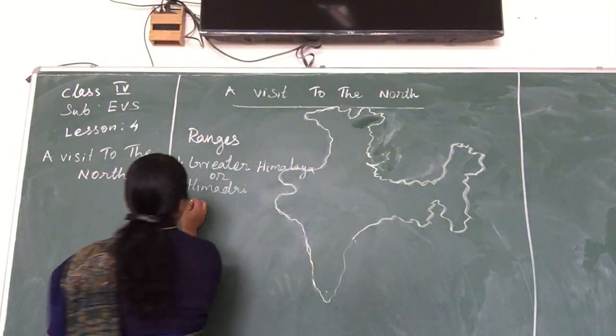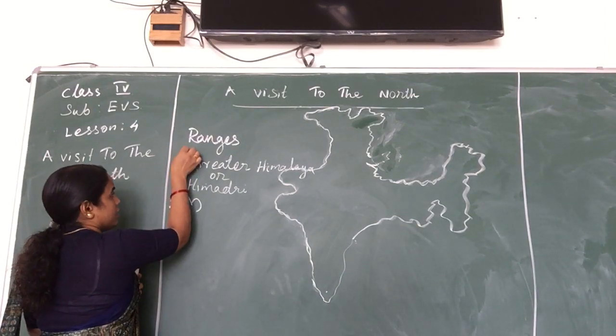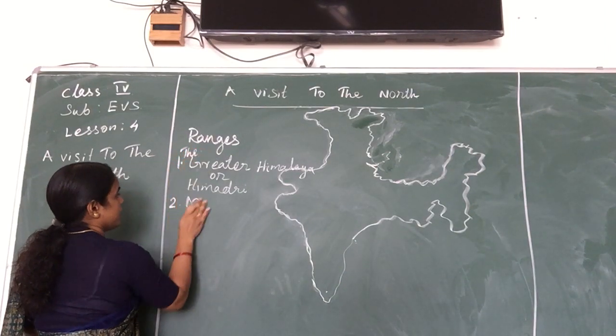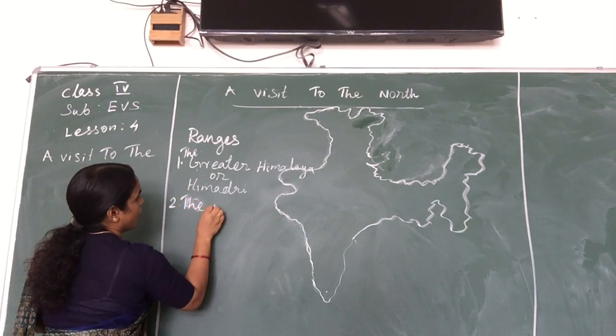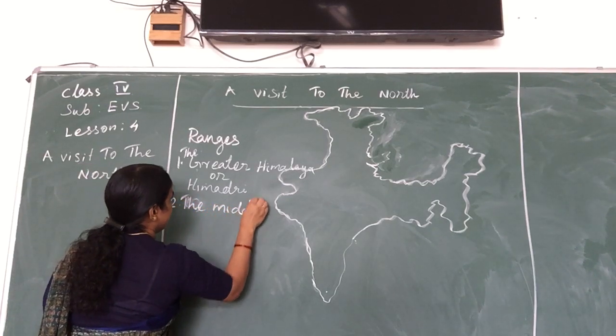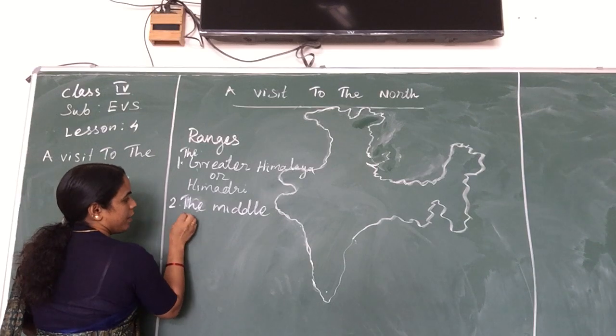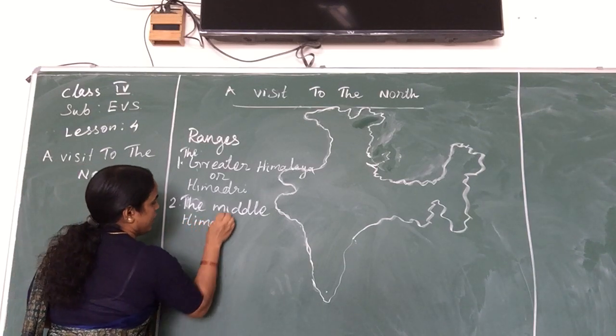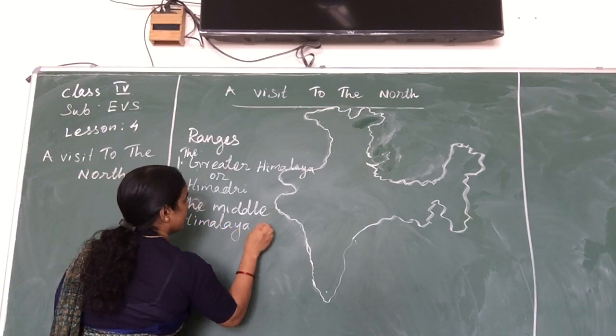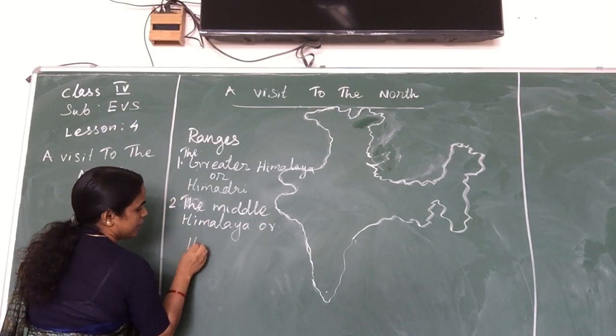Then listen here, we need to add that the Middle Himalaya is the Himachal range.